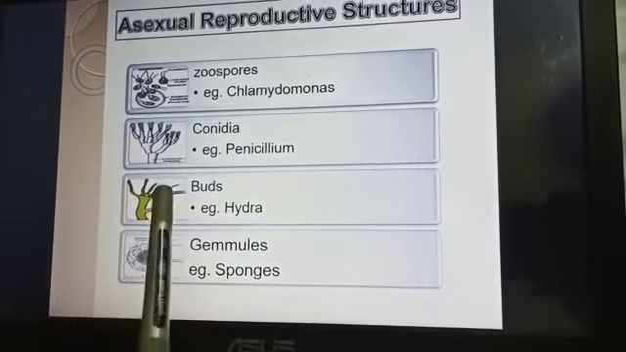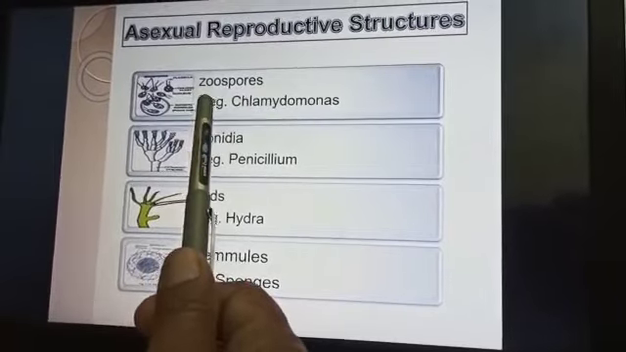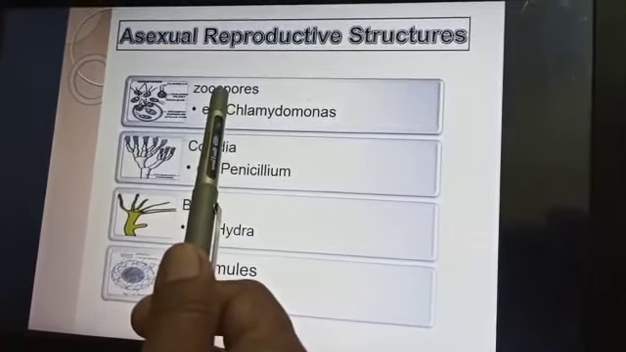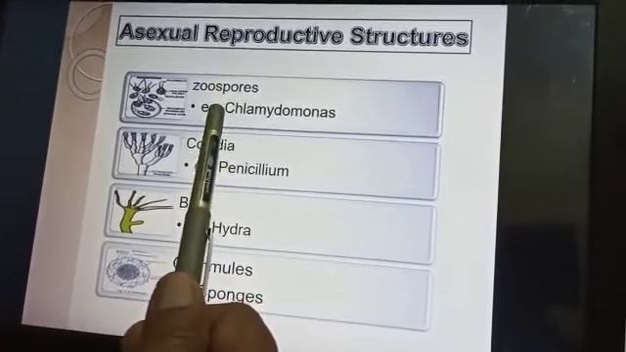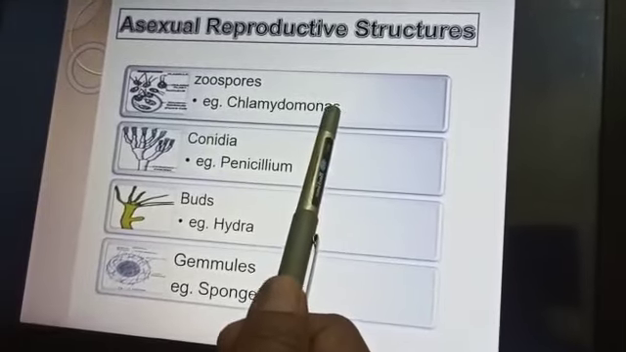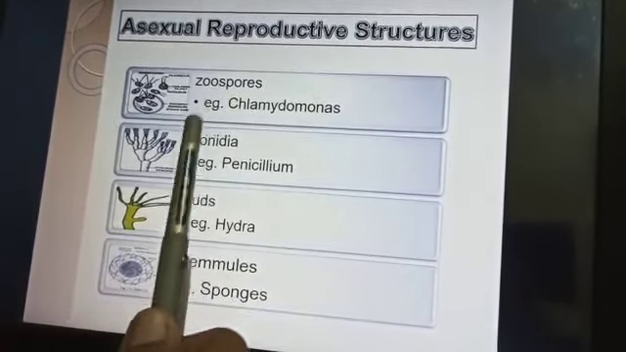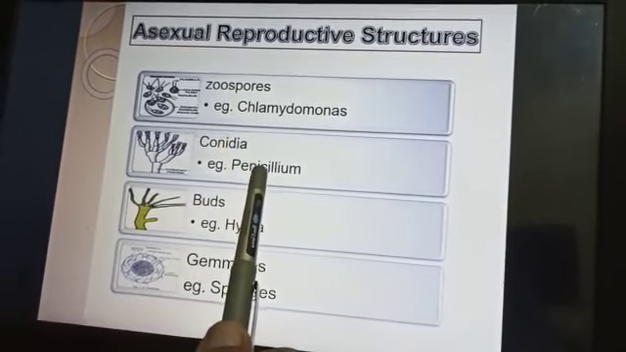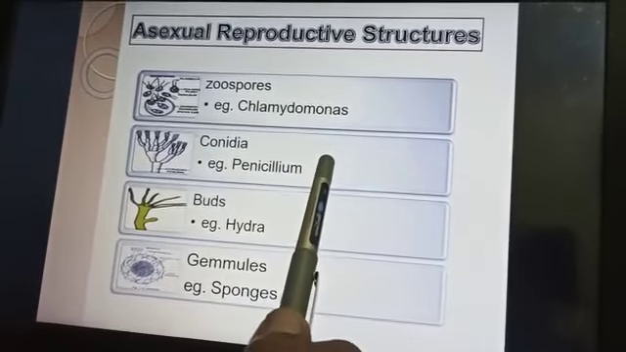Asexual reproductive structures are zoospores. Zoo means animals, spores, but it is an asexual part. Found in Chlamydomonas. Again, it is an algae, chlorophyllous. Conidia in Penicillium. The scientific name is Penicillium notatum, having the conidia.